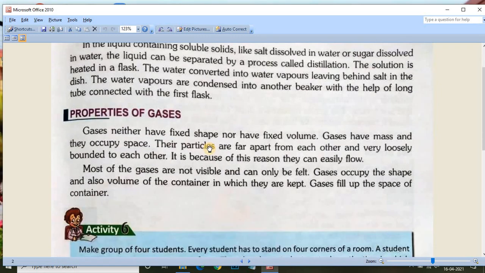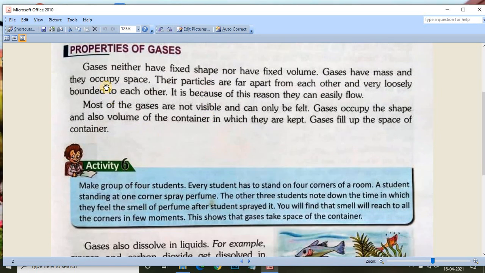Okay, now come to properties of gases. Gases neither have fixed shape nor fixed volume. As you have learned, a solid has a fixed shape as well as fixed volume. A liquid has a fixed volume but not a fixed shape. But gases neither have fixed shape nor fixed volume. Gases have mass and they occupy space.